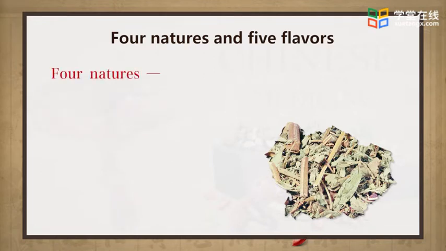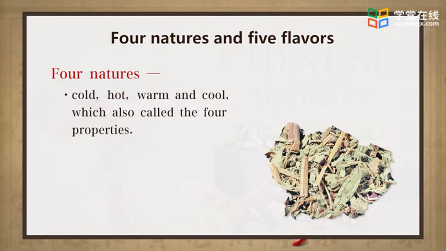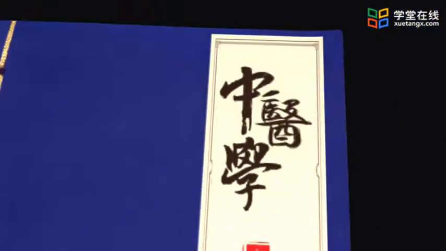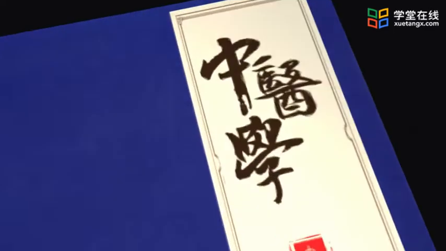4 natures are cold, hot, warm, and cool, which are also called the 4 properties. 5 flavors are pungent, sweet, sour, bitter, and salty, which can be tasted by our tongue. The 4 natures of herbs are formed according to the herb's producing area, environment, and their growing time.